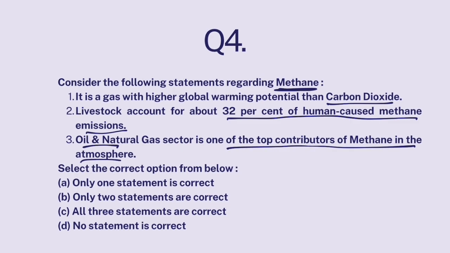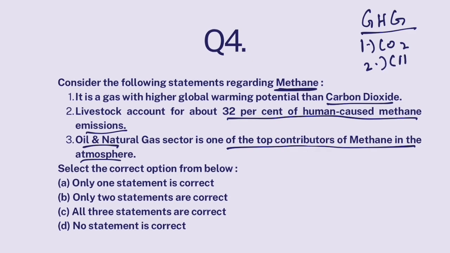Now look, methane is a greenhouse gas. Okay, there are various greenhouse gases like carbon dioxide, methane, and various other gases. Okay, now methane is worse than CO2. In fact, as far as global warming is concerned, methane has higher global warming potential than CO2. It is more dangerous as far as global warming is concerned than CO2. So it is a gas with higher global warming potential than carbon dioxide. Absolutely correct. Now, major contributors of methane are as following.